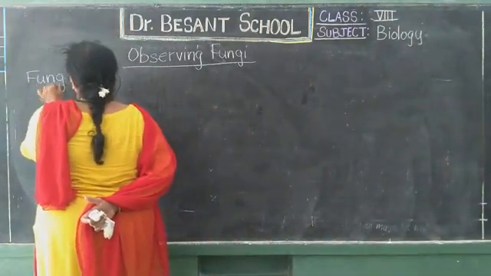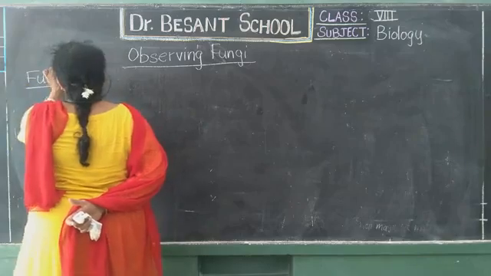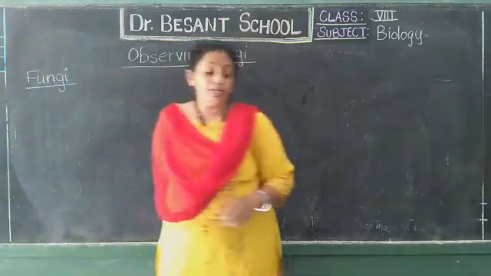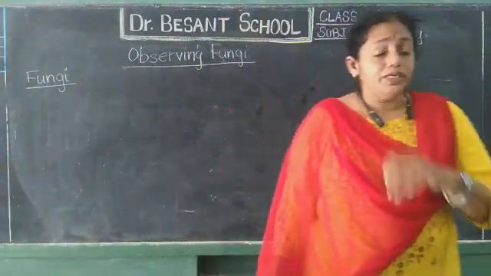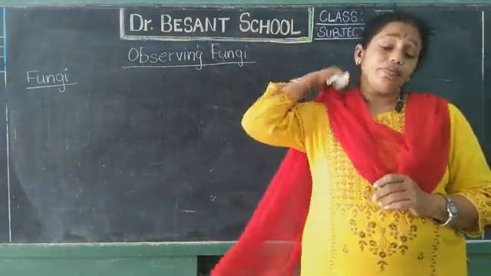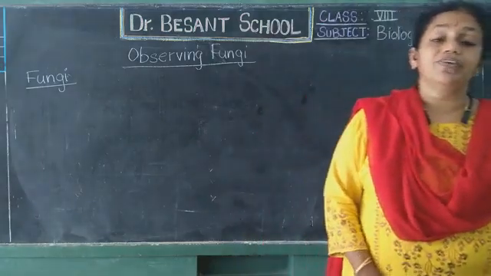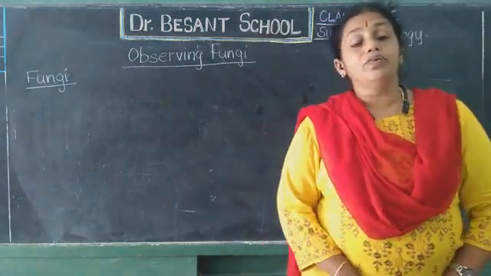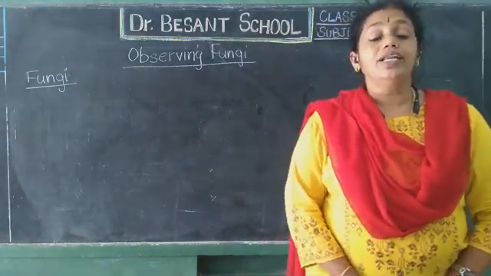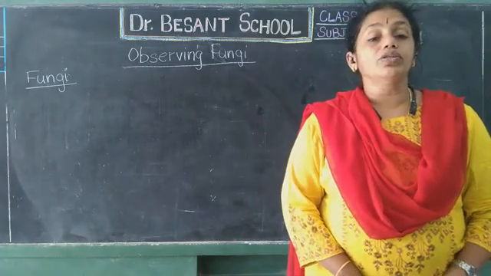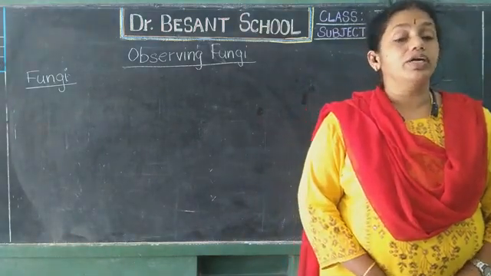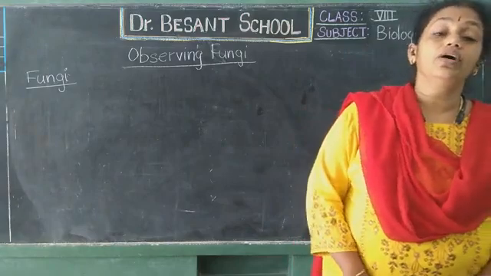What is this fungi? It is one of the non-green plants group. In 7th class we have studied some fungi like mushrooms, bread molds and yeast. In nutrition in plants and also in reproduction we studied how they undergo reproduction and nutrition.